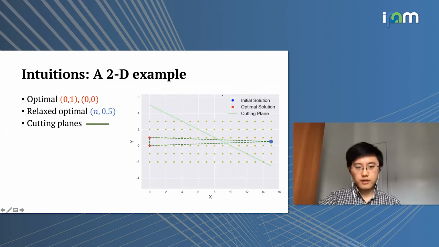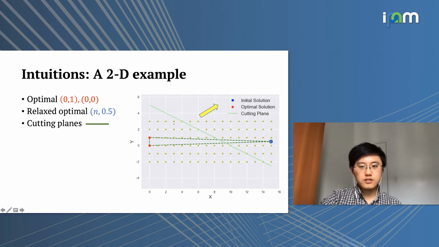So just to give a quick intuition about how cutting planes work, let us consider a 2D example. Here we have X and Y axes as these two axes of decision variables. And we have this dashed green line here that outlines the feasible set, which is basically characterized by the constraint AX less than or equal to B. And here the yellow arrow denotes the objective value.